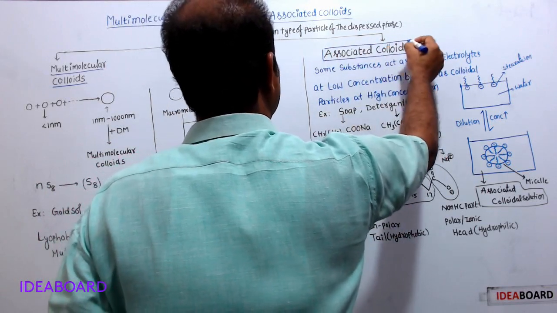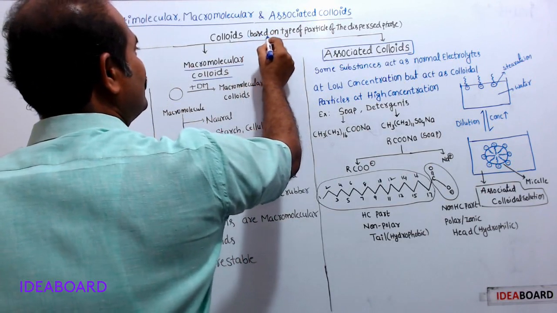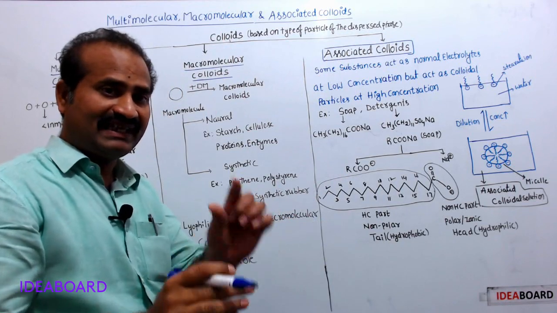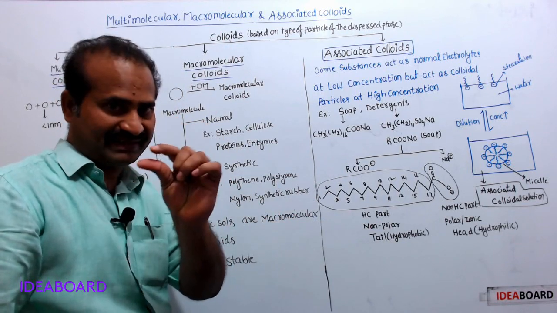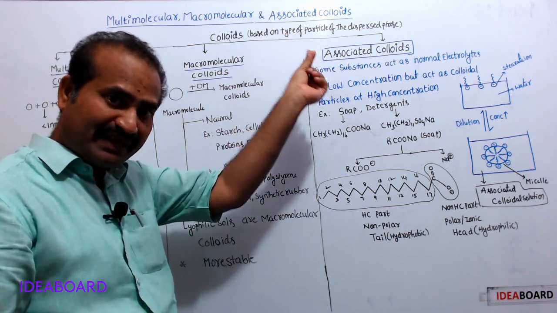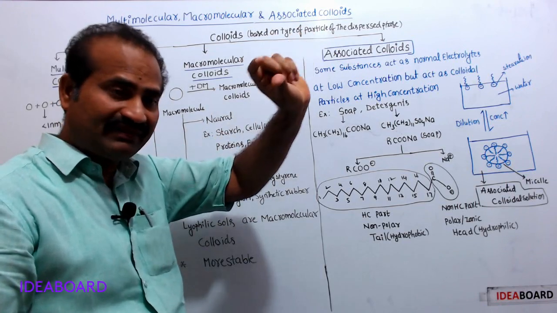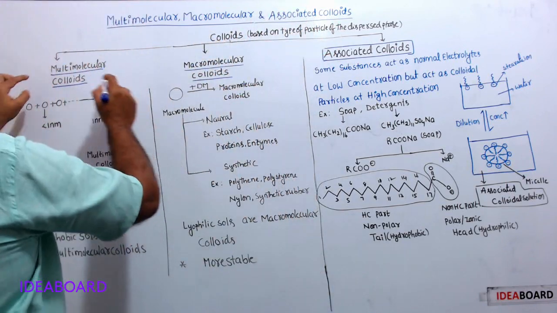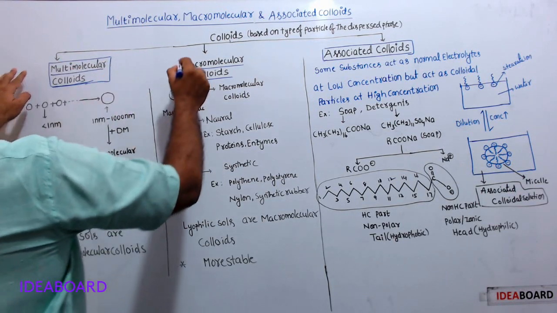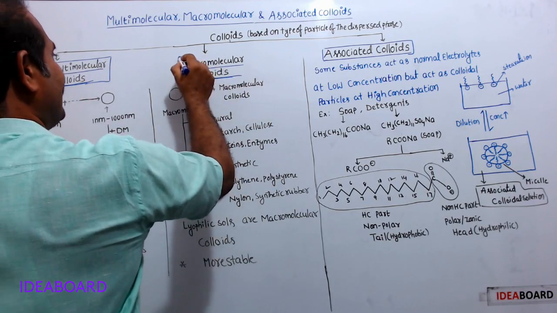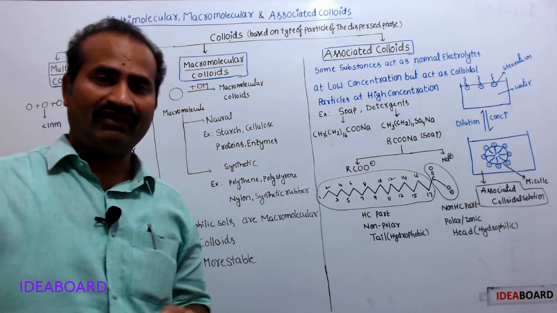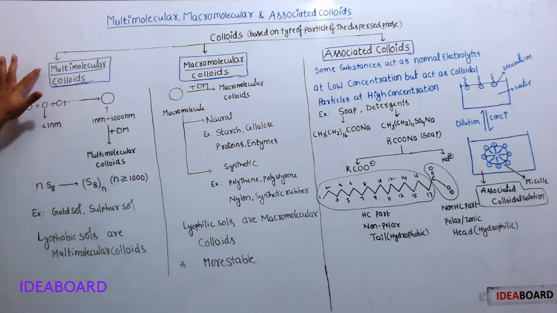This classification is done based on the type of particle of the dispersed phase, that is, the nature of the dispersed phase. Colloids are 3 types: multimolecular colloids, macromolecular colloids, and associated colloids. Let us see one by one. First, multimolecular colloids.